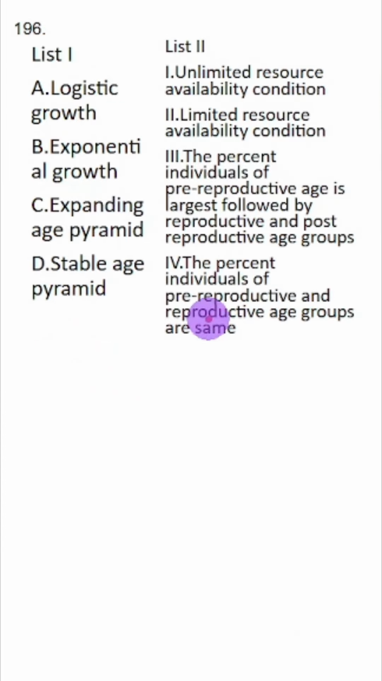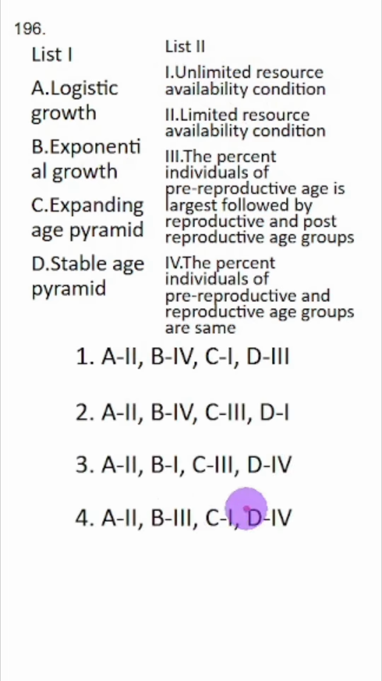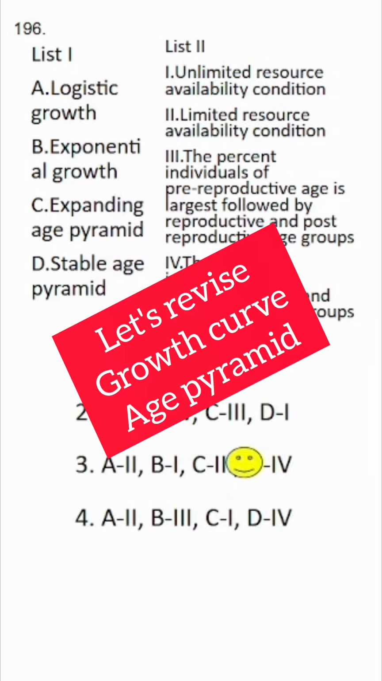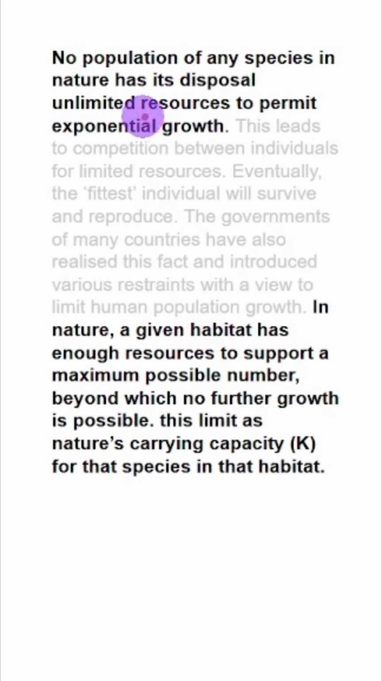Match the question. Unlimited resource is a hypothetical situation and it matches with exponential growth. B1 is only in option number 3. First one, keep this in mind that in nature the resources are not unlimited. Exponential growth is not possible in reality.